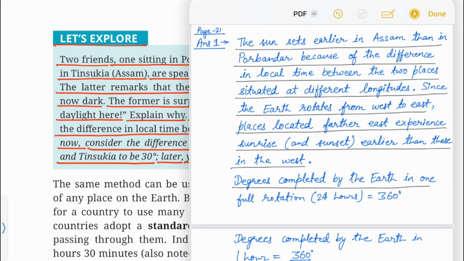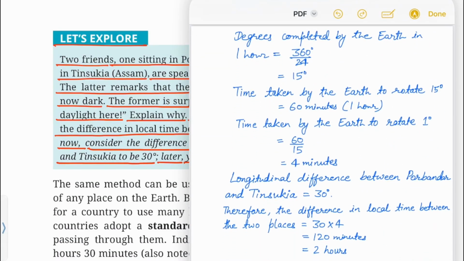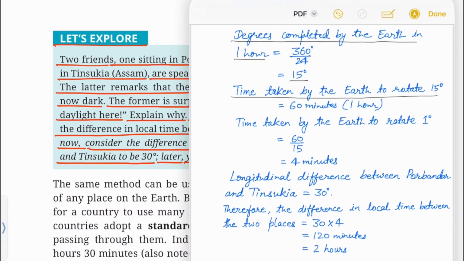Degrees completed by the earth in one full rotation, that is in 24 hours, is equal to 360 degree. Degrees completed by the earth in 1 hour is equal to 360 degree upon 24 is equal to 15 degree. Time taken by the earth to rotate 15 degree is equal to 60 minutes or 1 hour. Time taken by the earth to rotate 1 degree is equal to 60 upon 15 is equal to 4 minutes.